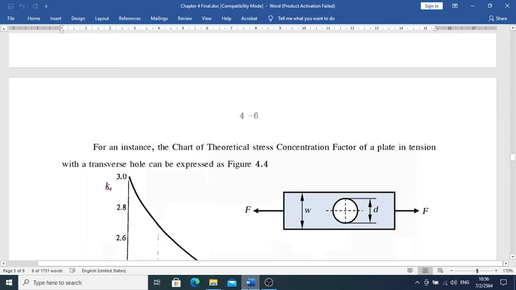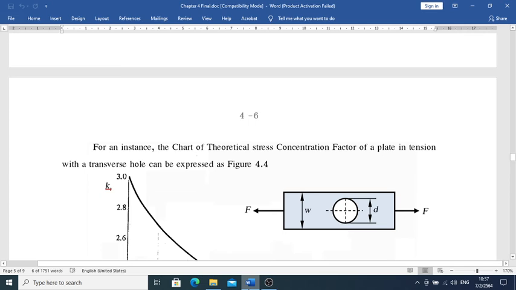We can use this kind of table for the stress concentration factor K sub T respectively. You may see what I just wrote down there, KT and KT sub S. KT and KT sub S are the same. I put KT sub S because I would like to emphasize that it's under the shearing stress.